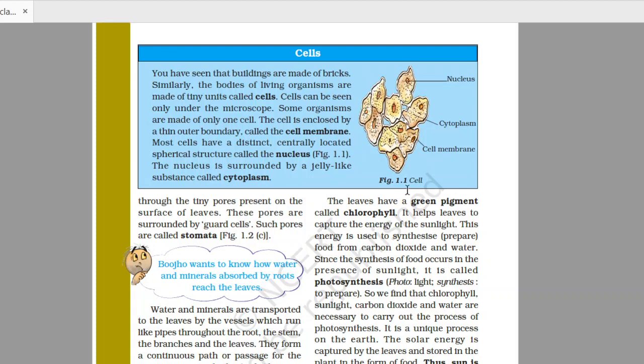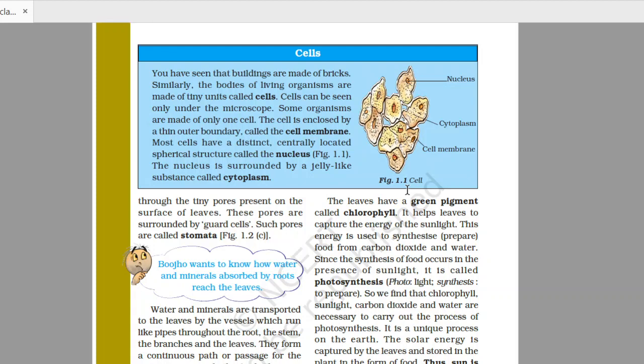A cell mainly consists of a center. In the center, a nucleus. Around the nucleus there is some fluid that is called cytoplasm, and around the cytoplasm there is a membrane which is called the cell membrane. So we all organisms are made up of cells, and these cells are the structures which help in making the body and in all the functions of the body.